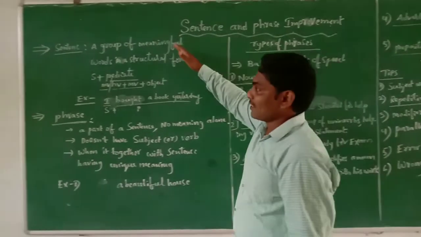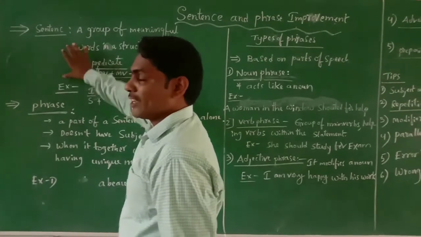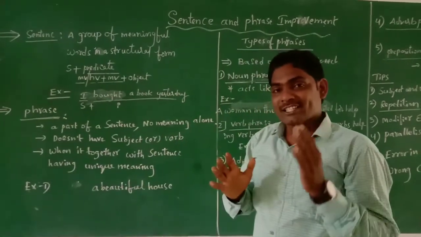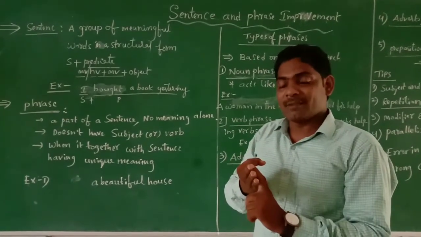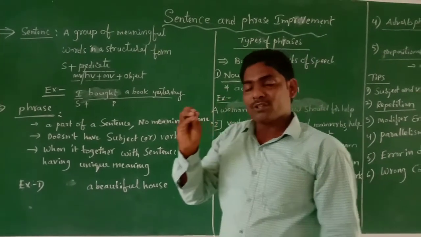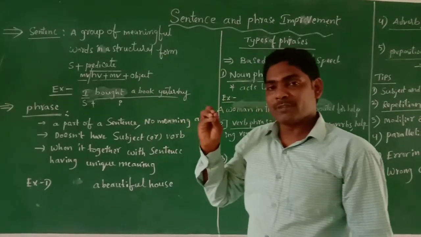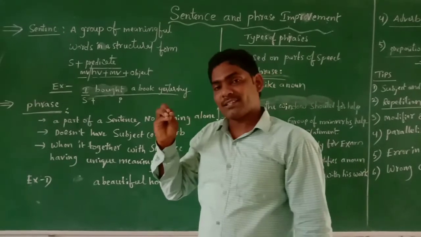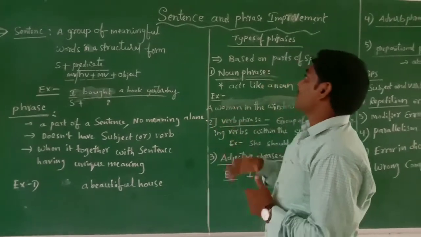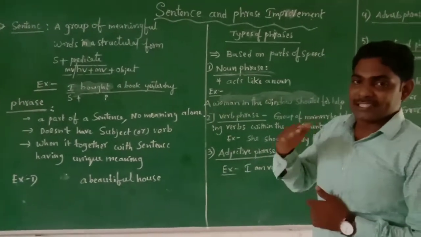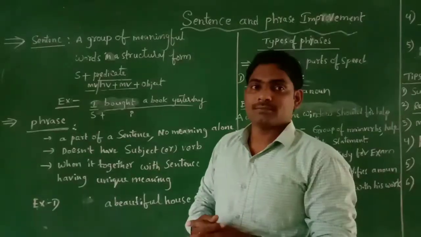We can see here the definition of the word sentence, because every sentence consists of a word, a phrase and a clause. So a word, a phrase, a clause together make the sentence complete and help avoid errors. So before going to learn about sentence and phrase improvement in this session, let us discuss the words sentence and phrase. Ready?